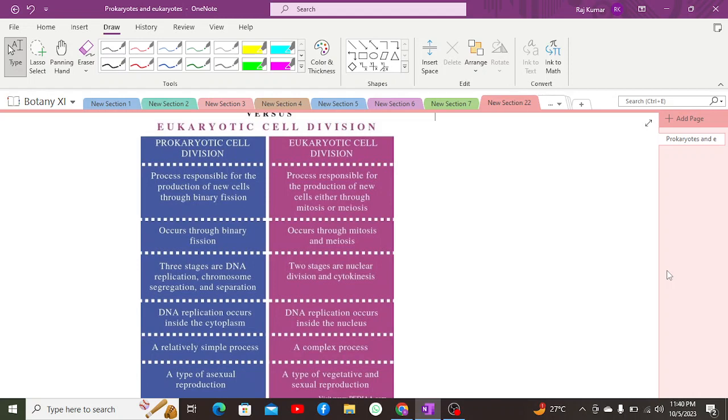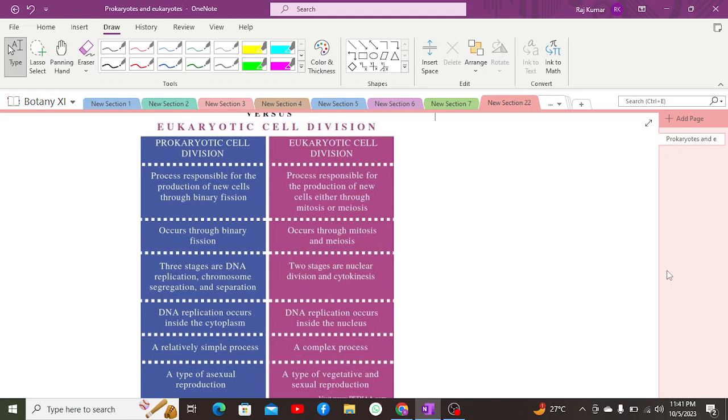Apart from which, when it comes to the presence of the DNA, prokaryotic DNA is guanine cytosine rich. Eukaryotic DNA is adenine thymine rich. As well as ribosomes, those present inside a prokaryotic cell are smaller ribosomes, 70S ribosomes, which have subunits of 50S and 30S. Other than that, the eukaryotic ribosome is an 80S ribosome, with 60S and 40S subunits.